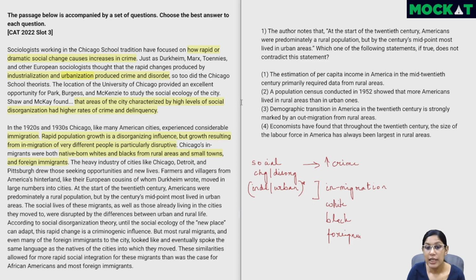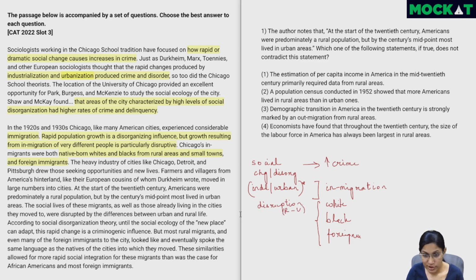So let's keep reading. The social lives of these migrants, as well as those already living in the cities they moved to, were disrupted by the differences between urban and rural life. So urban and rural life, there were differences. So that led to disruption of the social life. So all of these people moving in, there was disruption because of the rural-urban difference.